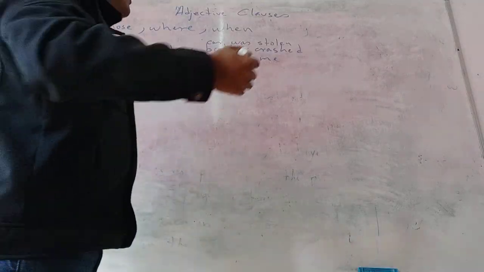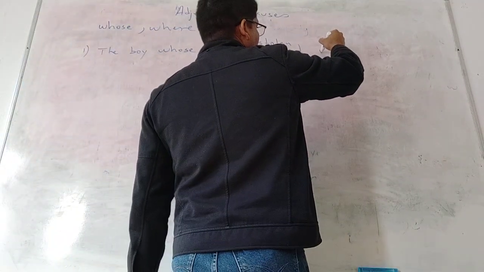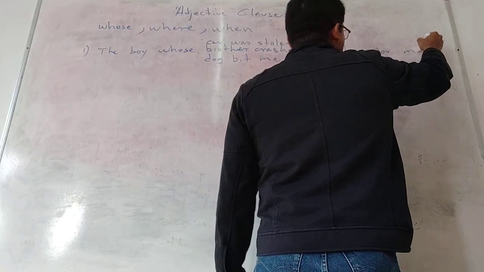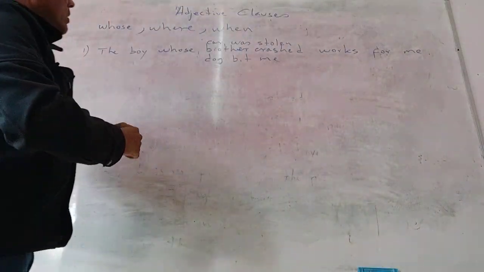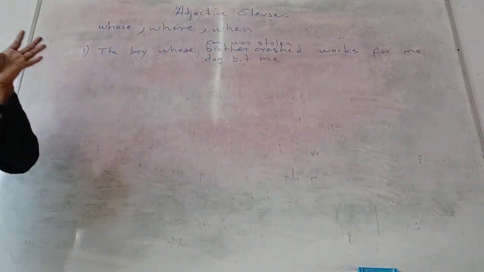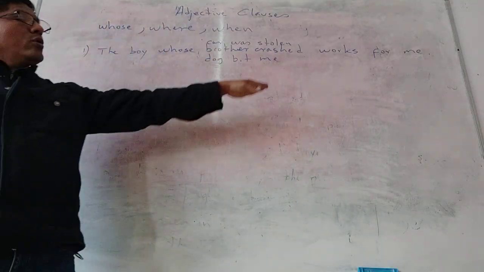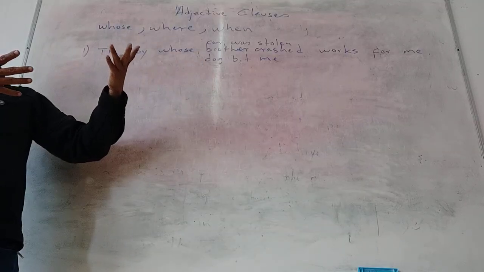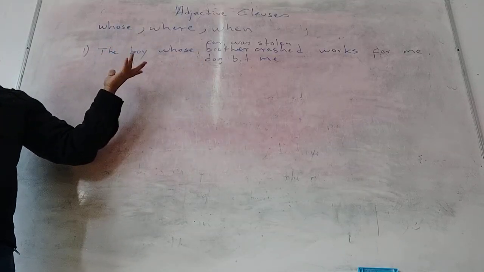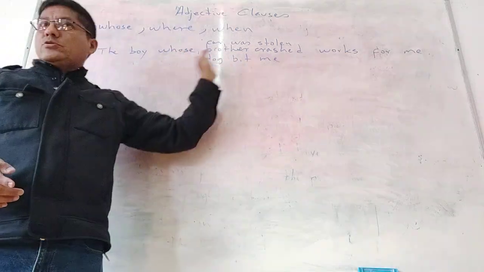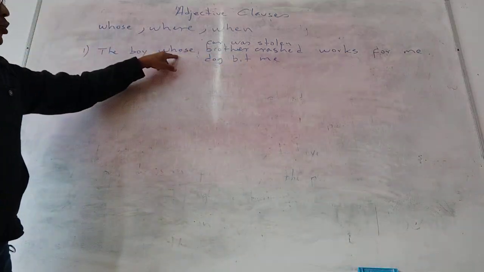The boy whose car was stolen works for me. If I eliminate the extra information, my sentence has to be correct. The boy works for me. But this extra information is given because the boy is unspecified, okay? That's why I don't use commas. But I can use whose.